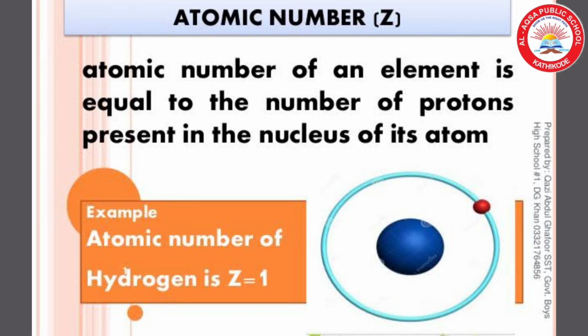Let us move on to the next topic, that is atomic number. Atomic number of an element is equal to the number of protons present in the nucleus of its atom.